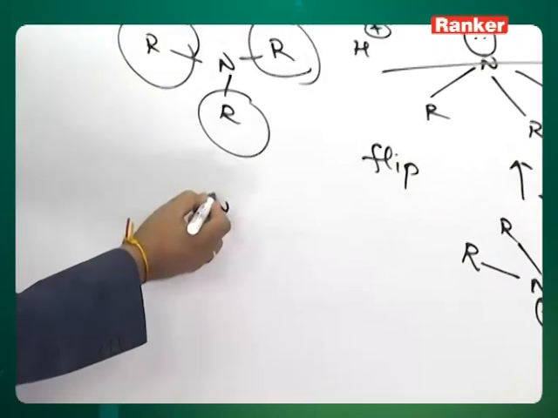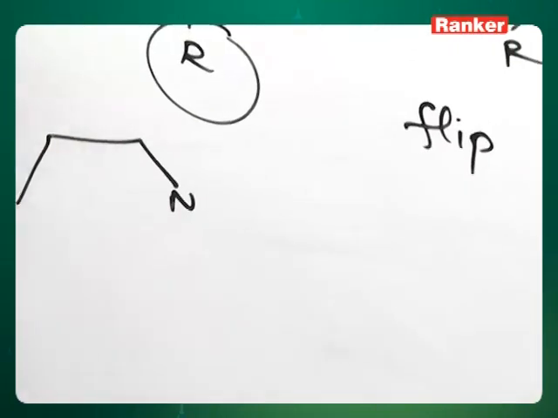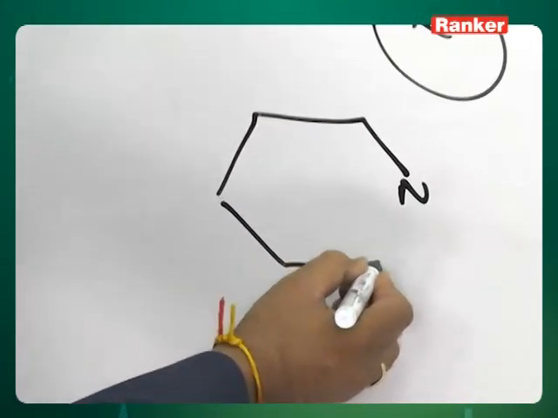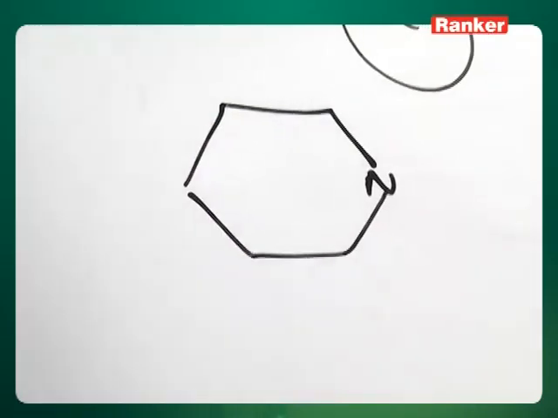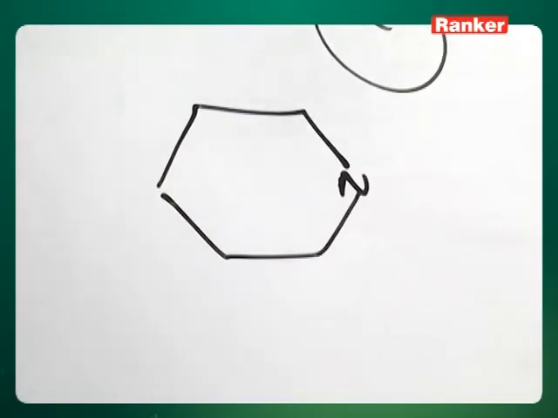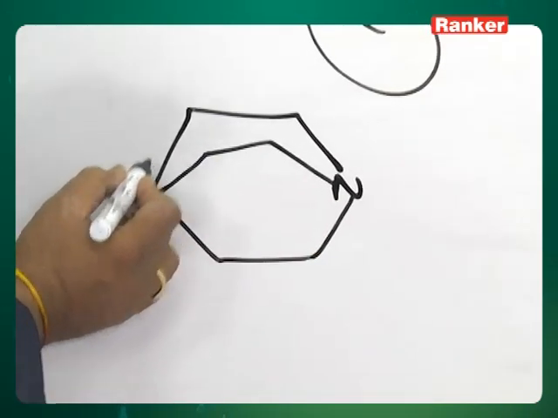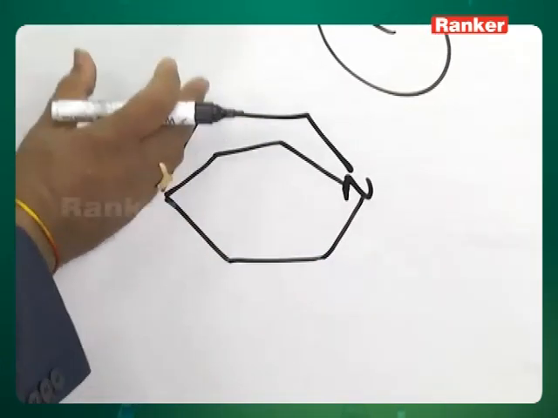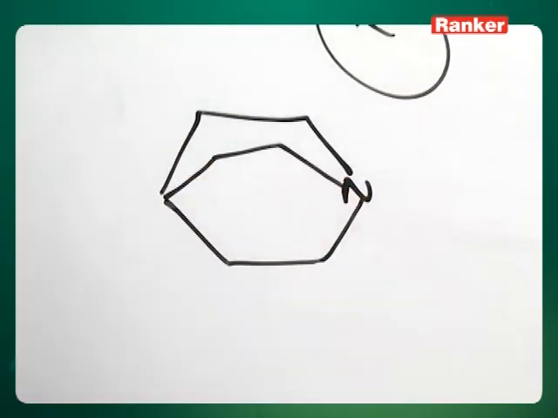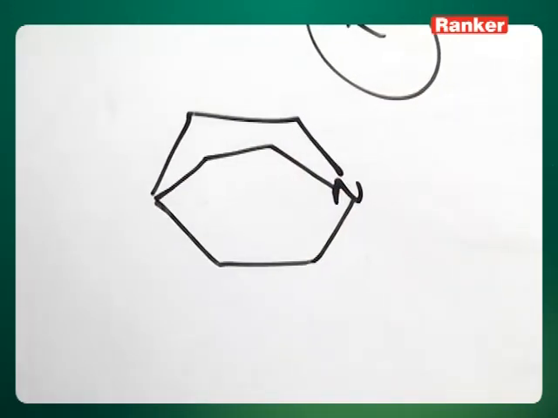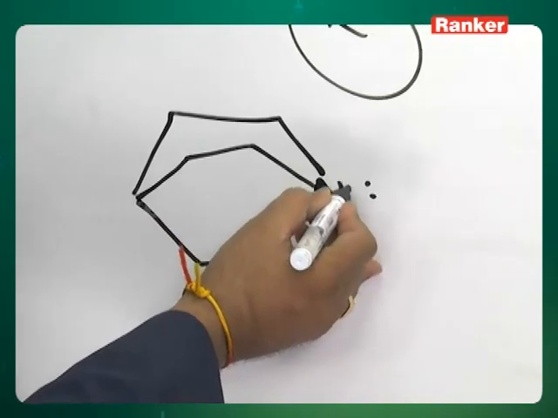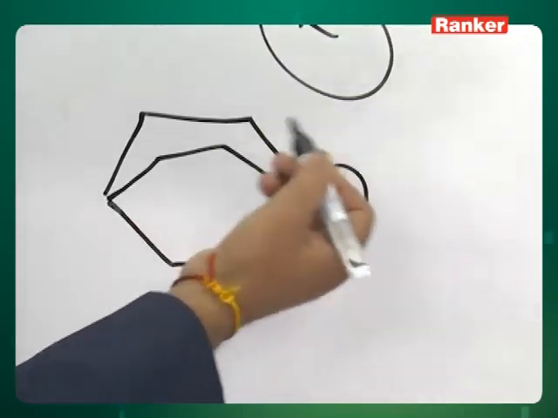Let us take one nitrogen attached to a cyclo compound. Right now it is a 2 degree, actually called an imine, but it is attached with one more group like this. All these carbons are there. It is a bicyclo compound, and at one of the corners nitrogen is there. Now, there is a lone pair. This lone pair can donate to the proton.